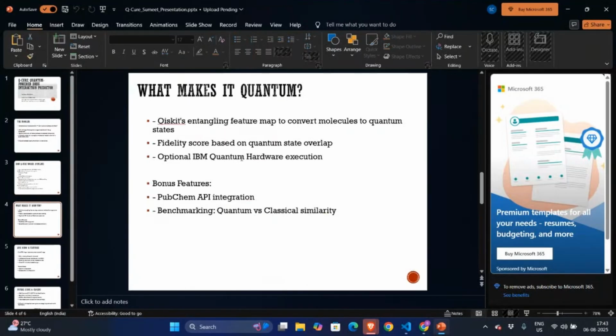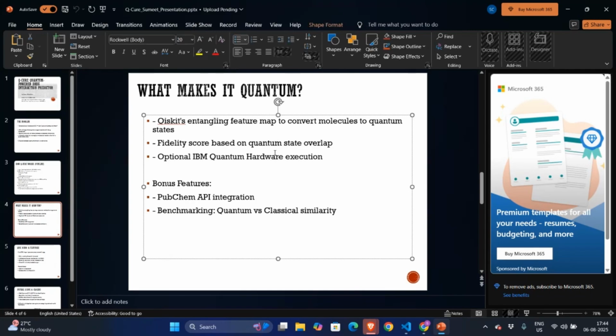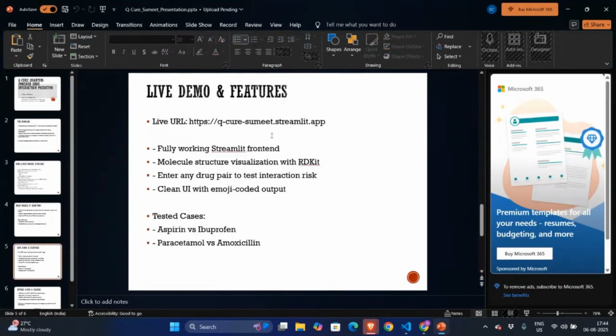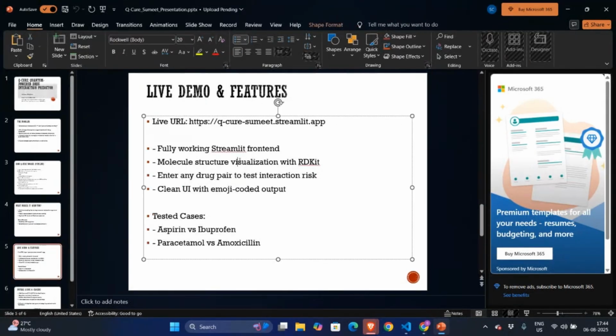Let's see what makes it quantum. This isn't a basic classical machine learning model pretending to be quantum. We used quantum circuit encoding, quantum fidelity calculation, and optional execution on IBM hardware. The bonus features I have added are PubChem API integration, and I have also added a benchmark quantum versus classical similarity function to validate this approach. Let's see the live demo of what I have made.